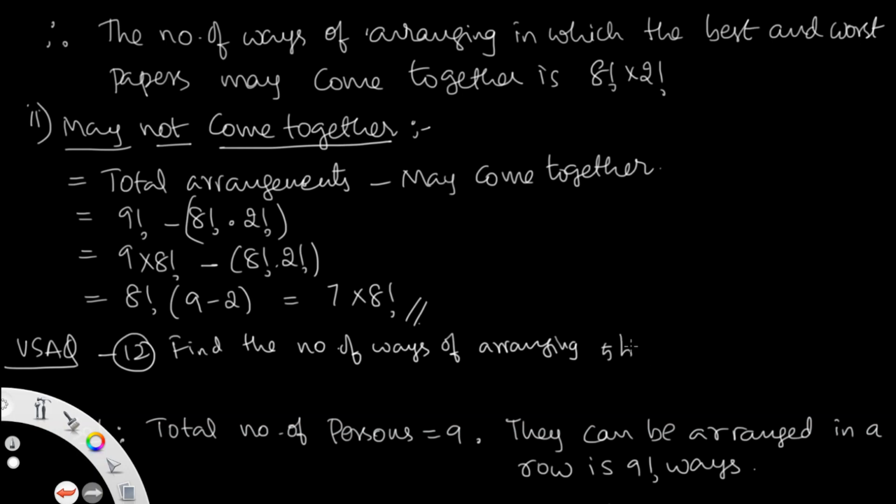First question: begin and end with boys.